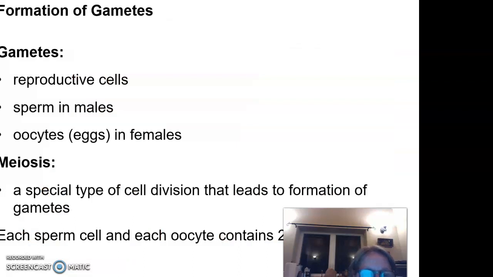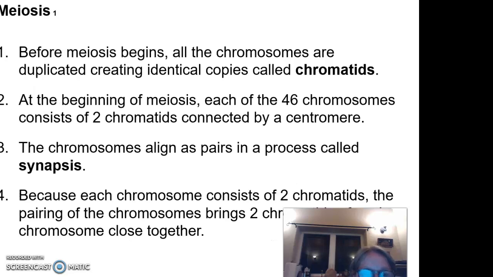Gametes, reproductive, need to know about meiosis. And it's got a few steps to it. It starts out with chromosomes duplicated; identical copies are called chromatids. And there's 46 chromosomes, consisting of 2 chromatids connected by a centromere. Centromere is just a dividing thing that connects things. And when they are aligned, it's in a process called synapsis.